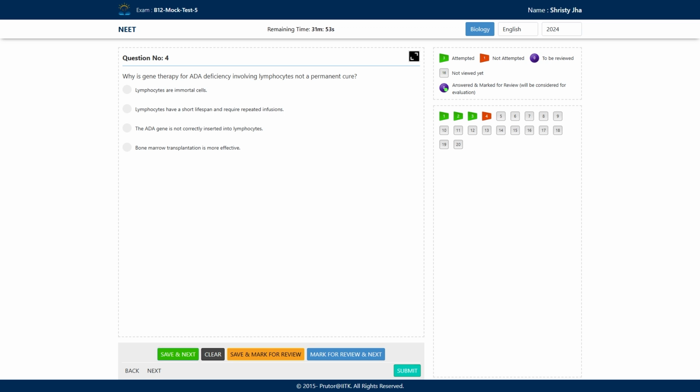So the answer is the second option, that lymphocytes have a short lifespan, and we have to infuse those genetically modified lymphocytes again and again. Let's see the third option. The third option says the ADA gene is not correctly inserted into lymphocytes. No, this is not the correct answer for this question. And bone marrow transplantation is more effective. Yeah, that is true, but it is not answering this question, that why this lymphocyte therapy is not a permanent cure.